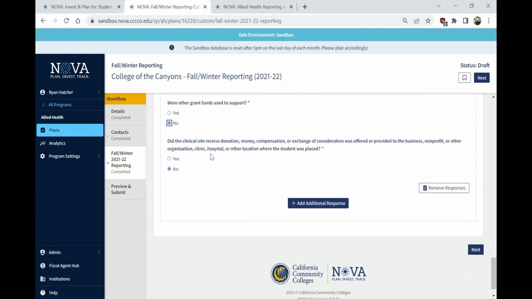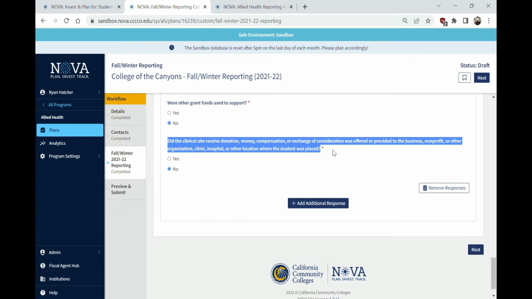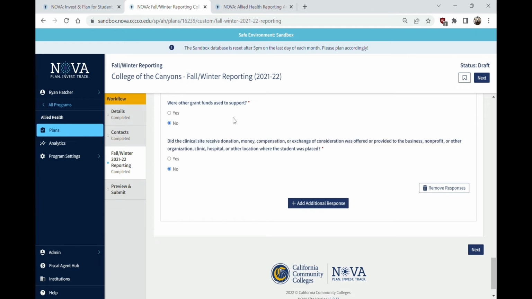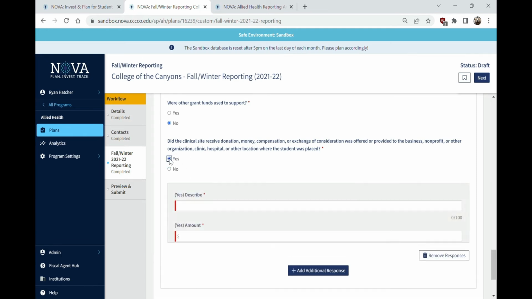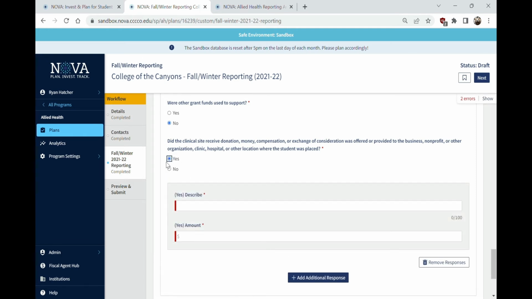And then lastly, did the clinical site receive donation, money, compensation, or exchange of consideration was offered or provided to the business, nonprofit, or other organization, clinic, hospital, or other location where the student was placed. This is an old holdover from the old SB 1348 website too. It is a question that we've been asking for many years, so if the answer is yes, then we describe it and we put in the amount there.